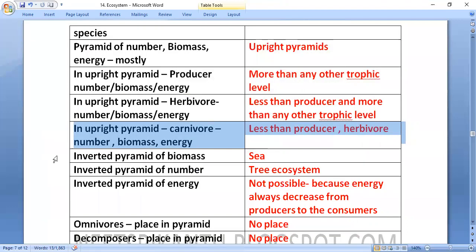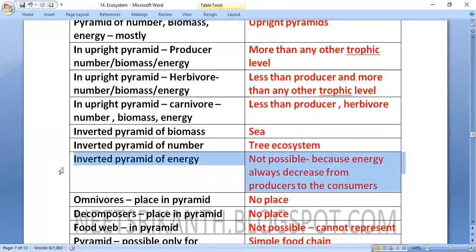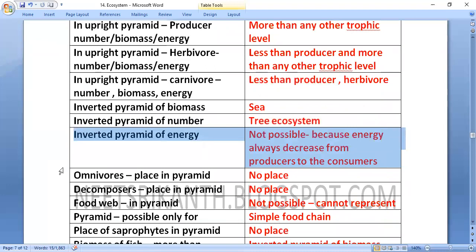Inverted pyramid of biomass is possible, for example in a pond ecosystem. Inverted pyramid of number is possible, tree ecosystem. Inverted pyramid of energy is not possible because energy always decreases from producers to consumers, 10% rule.